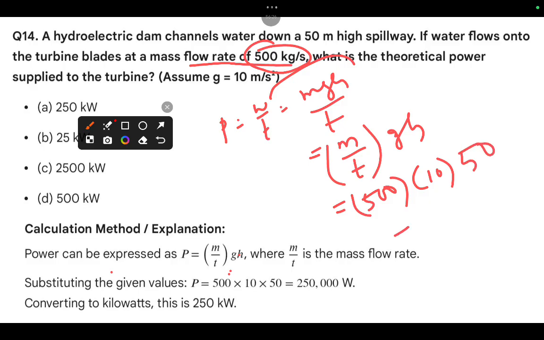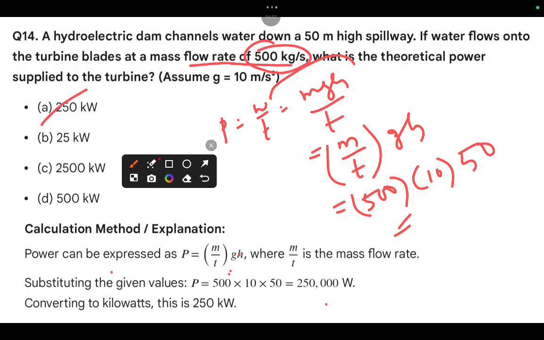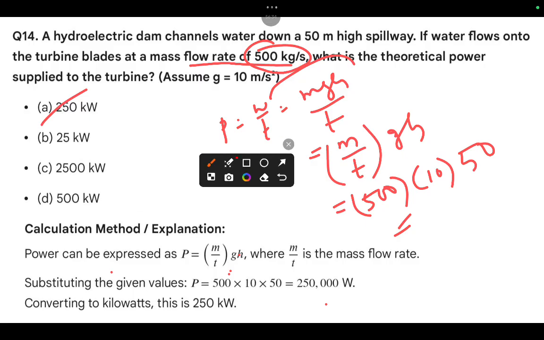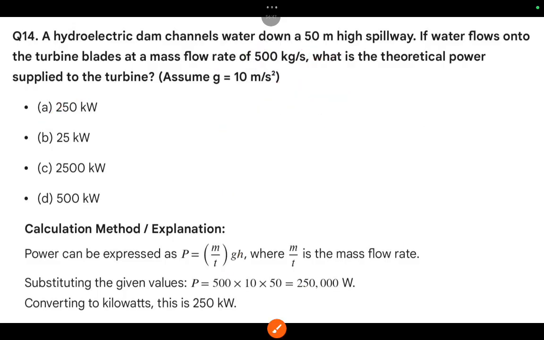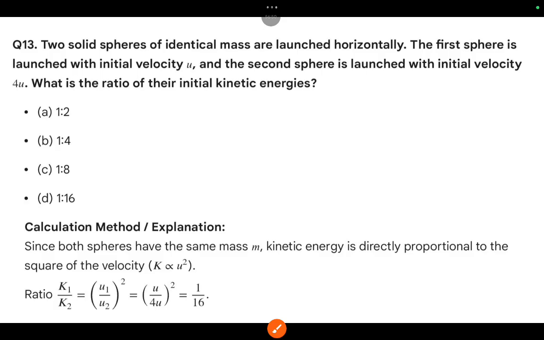After replacing the data, you will get 250,000 watts. Okay, your answer is 250 kW.